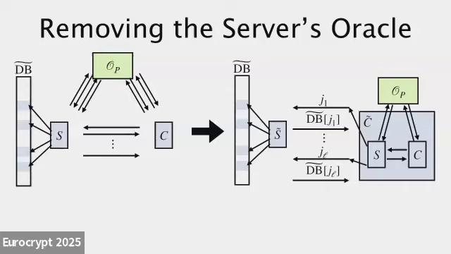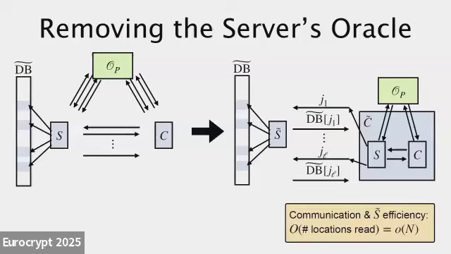And so you end up with essentially the exact same protocol, and the communication complexity, notably, since the locality, the number of locations that the server touches during the online protocol on the left side, is sublinear, the communication is sublinear on the right side as well. And similarly, the runtime of the server remains unchanged on the right side. And notably, we've turned it into this new version of the protocol where the server is completely passive, doesn't touch the oracle at all, and all of the oracle queries are on the client side.